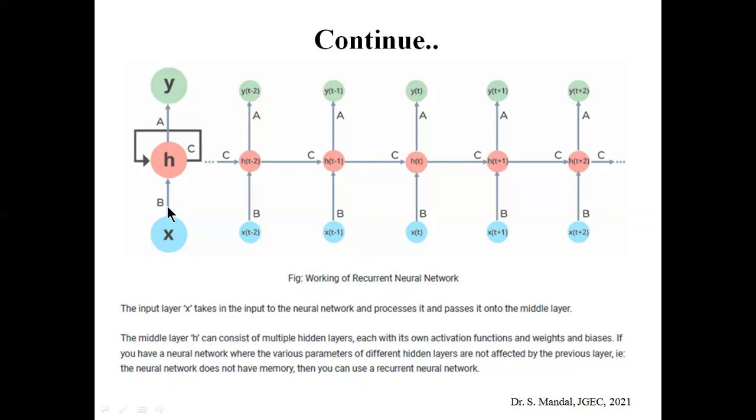So you can see that in an RNN there is only one hidden layer, but there is some kind of loop associated with some kind of function, which deals with the previous state of the hidden layer. Written again, the input layer x takes the input of the neural network, processes it and passes it into the middle layer. In a normal neural network, the hidden layer values or weight values are independent of each other. That means there is no memory associated with the normal feed forward neural network. But in a recurrent neural network, there is some kind of memory due to the presence of this loop.